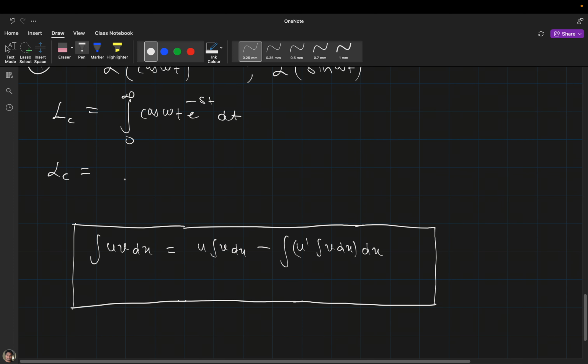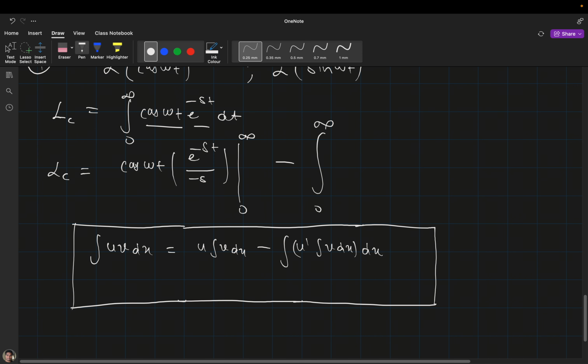So in this case, you can see that this is u and this is v. So cleverly we have to pick this as u. I will write cos omega t, and this I will pick as v. So what will be the integration? That will be e raised to the power minus st divided by minus s, and you have to put the limit 0 to infinity.